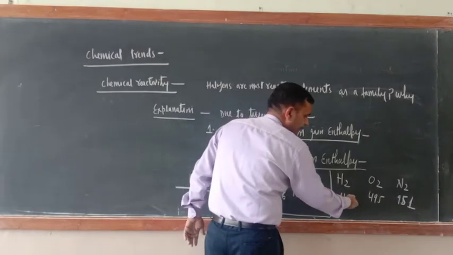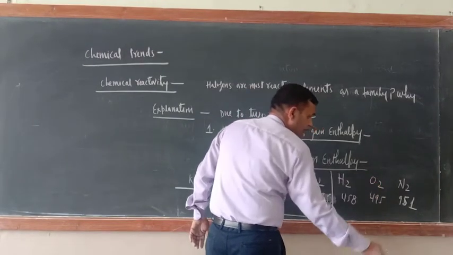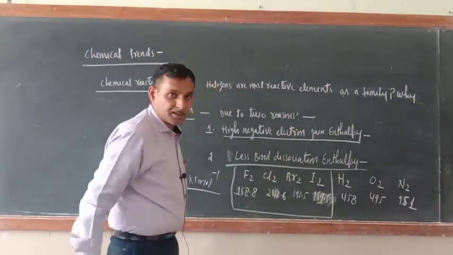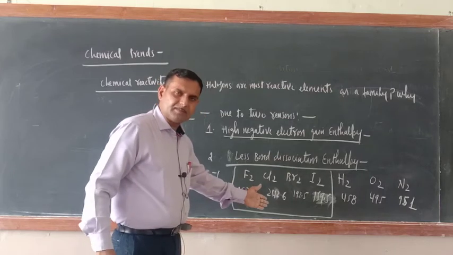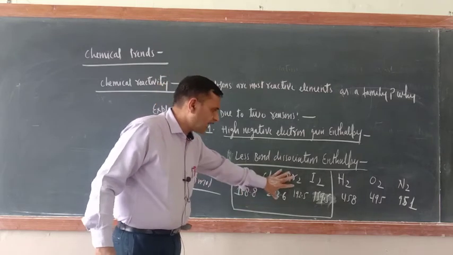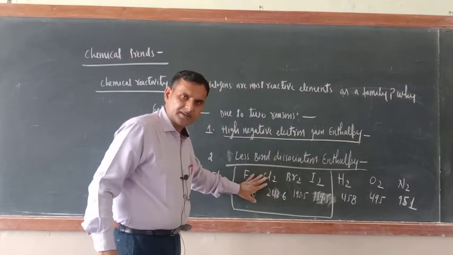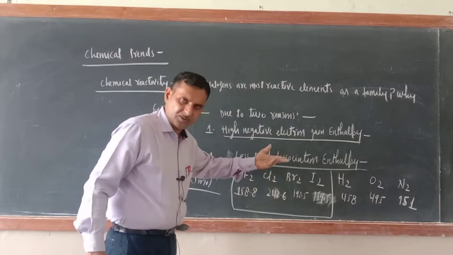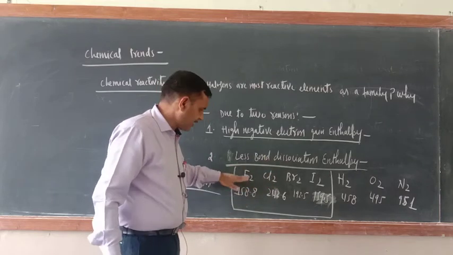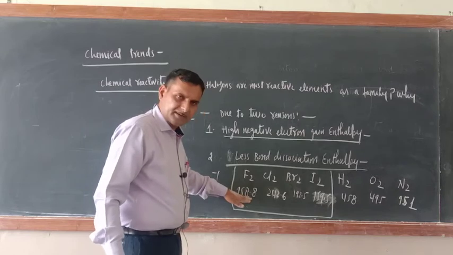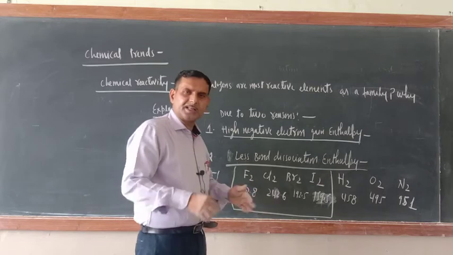Hydrogen is 458 kilojoule per mole, O2 is 495, N2 is 951. As compared to them, the halogens' bond dissociation enthalpy is very less. I am comparing all halogens with H2, O2 and N2, not one halogen with another. Among the halogens, fluorine has the least one, just see, 158.